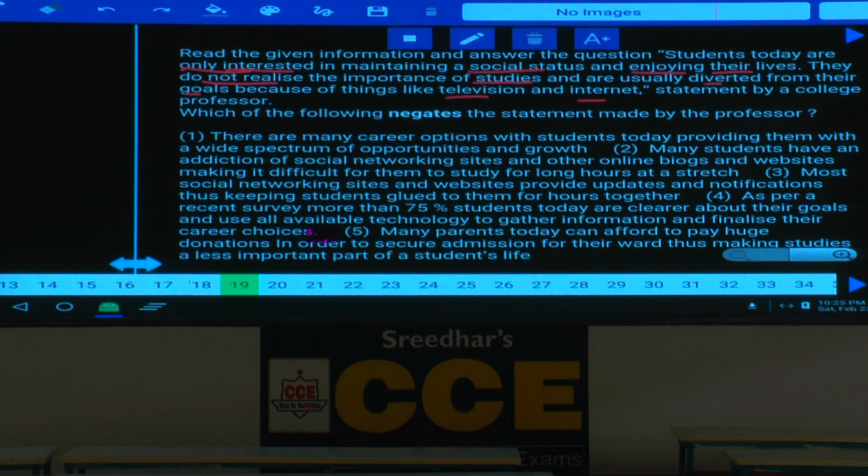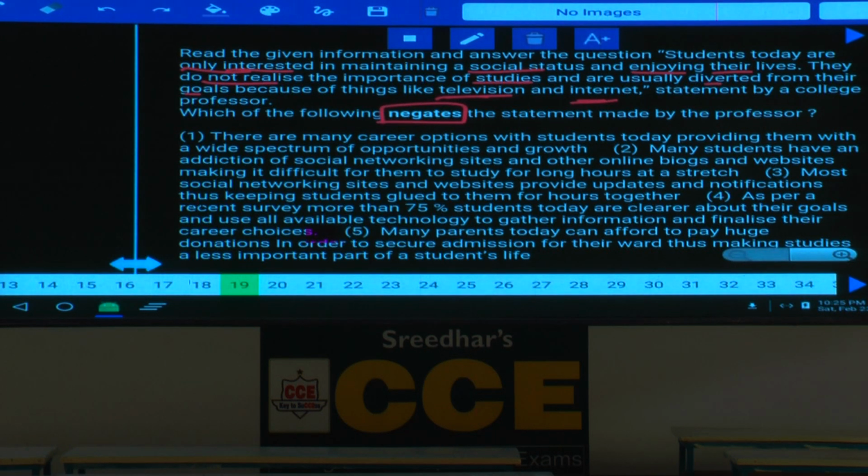These days, the preferences of these students have changed. Now they are interested in social status, and at the same time enjoying their lives rather than concentrating on the studies. Hence, as they have decided to enjoy their lives, they are deviating from their goals. And what are the things which are deviating them? Television and internet. Statement by a college professor. Then which of the following negates the statement?